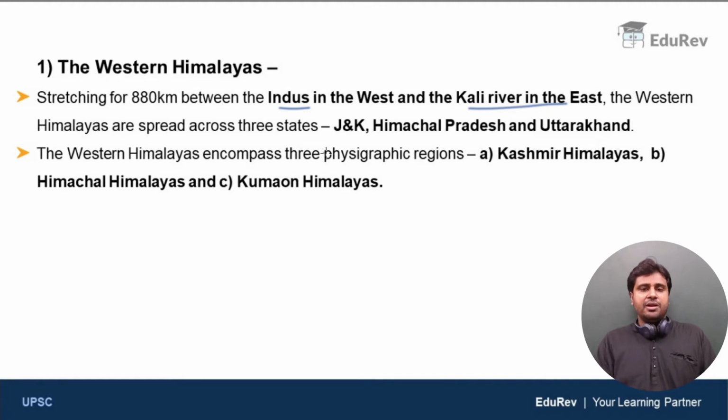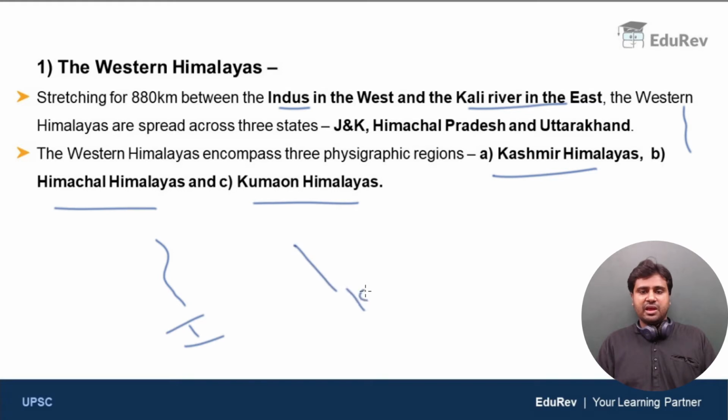Clear? Now, we can further divide Western Himalayas into three parts. First is the Kashmir Himalayas, next the Himachal Himalayas, and the Kumaon Himalayas. Clear, right? So, between Indus River and Kali River, you have Western Himalayas. So, just keep this in mind.